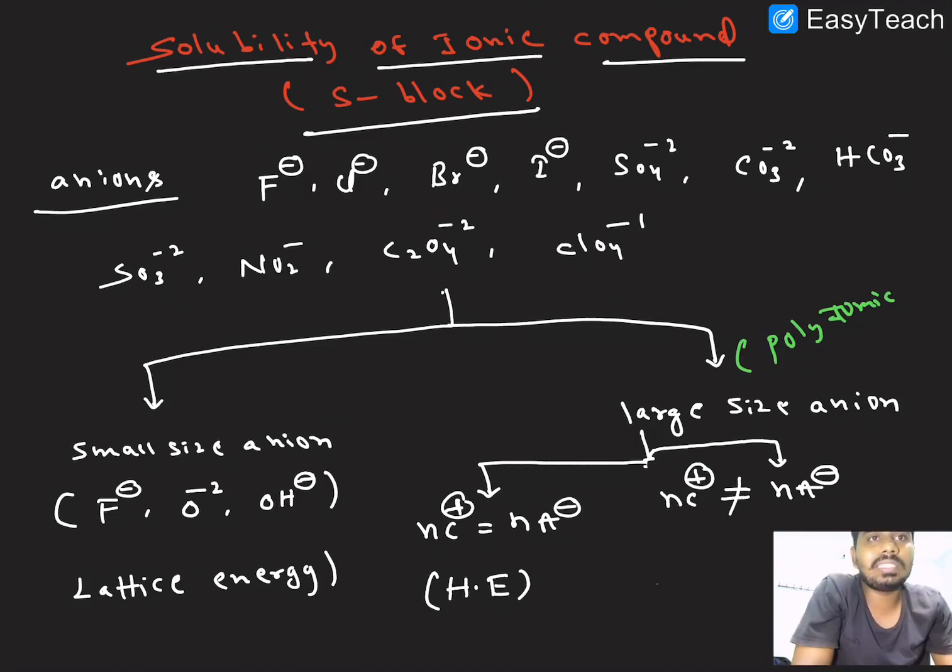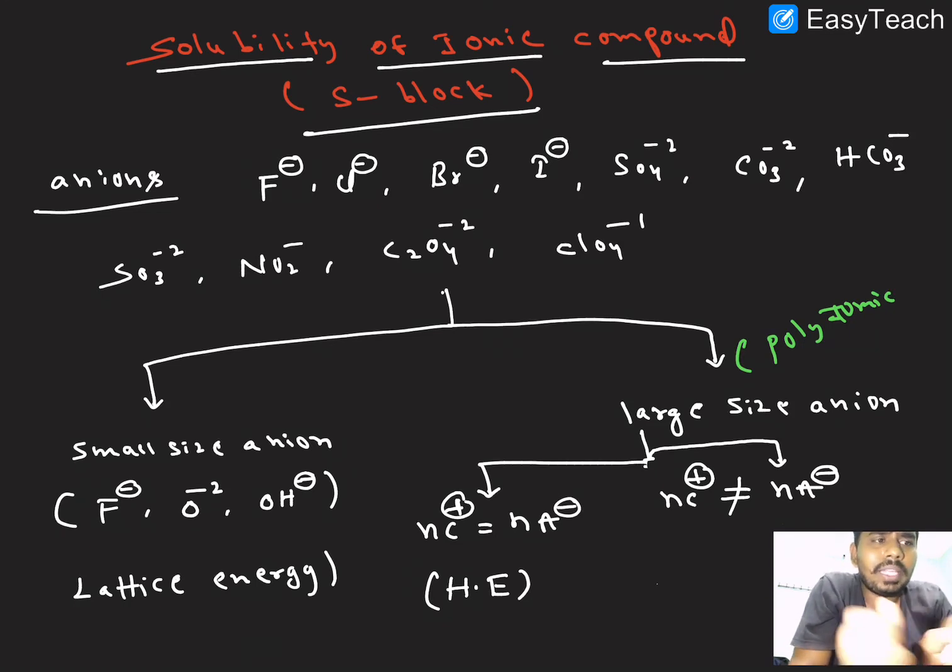In this session we will discuss the solubility of ionic compounds. Generally, in ionic compounds we are seeing the s-block elements. So here the prediction of solubility depends on the anions. Generally we have anions like fluoride, chloride, bromide, iodide, sulfate ions, carbonates, bicarbonates, sulfates, nitrates, oxalates and chlorates. These are the anions we generally see, right?